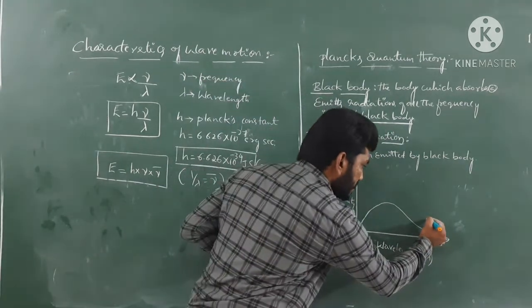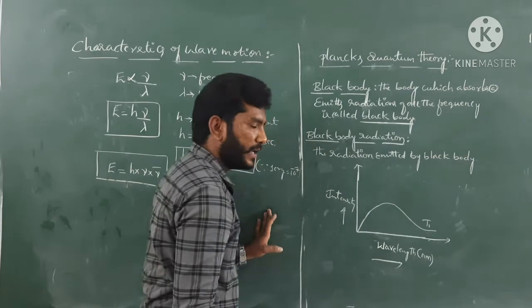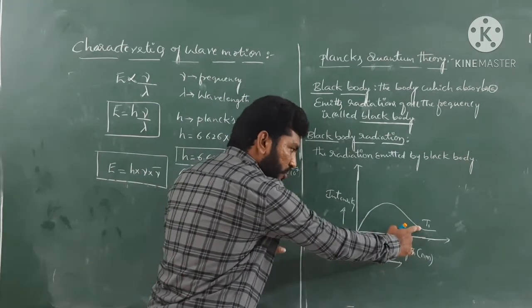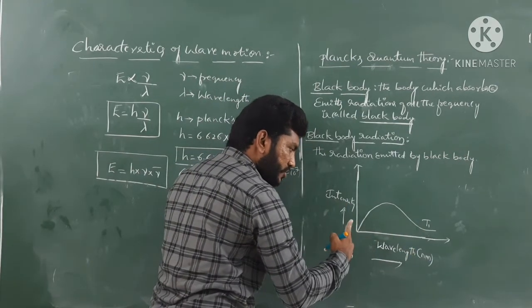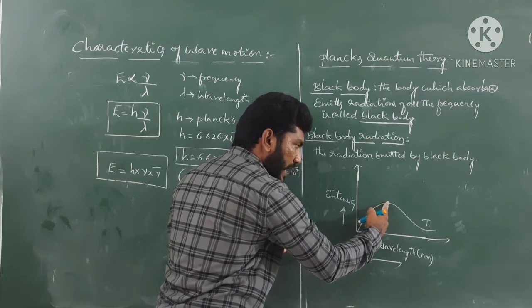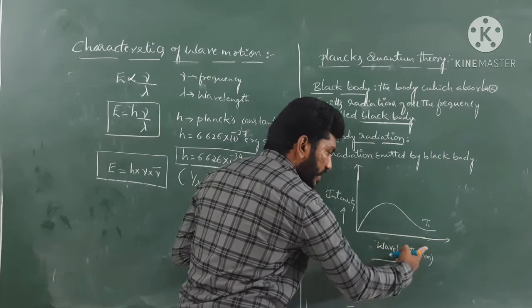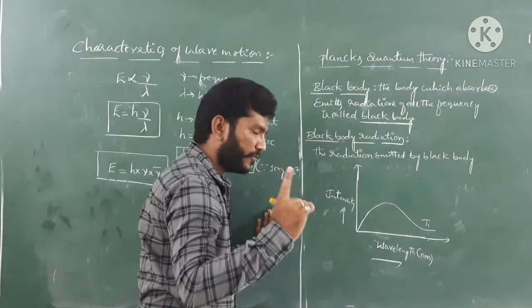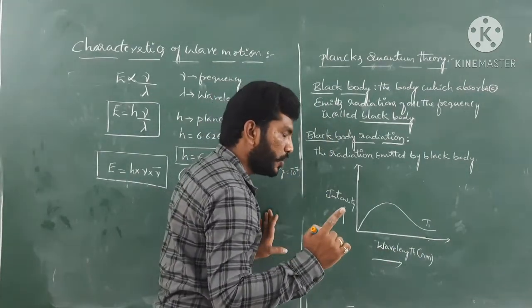This is the scenario at temperature T1. So at a particular temperature, the intensity of that radiation increases, reaches a maximum value, and again decreases with the decreasing of its wavelength. So this scenario you have to remember.